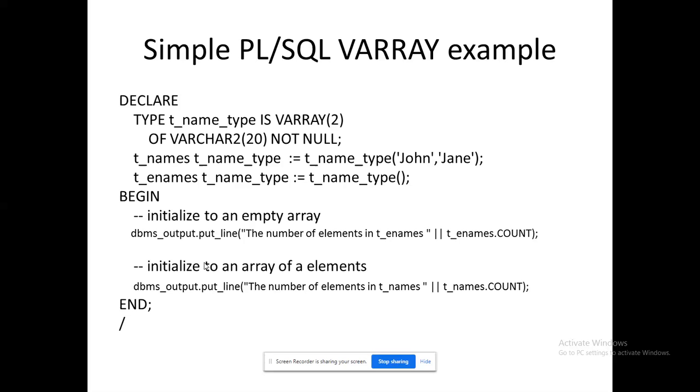So T_name_type is the name of my V array. There I am going to use two variables. First one is T_names. Second one is T_e_names. So these are the two things that I am going to work with. T_name_type is being passed with an argument John, Jane.